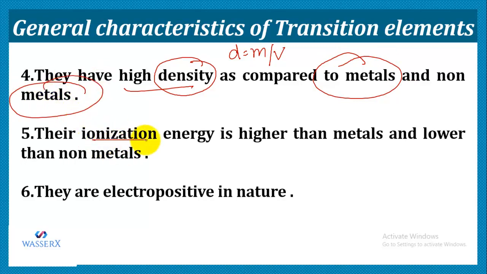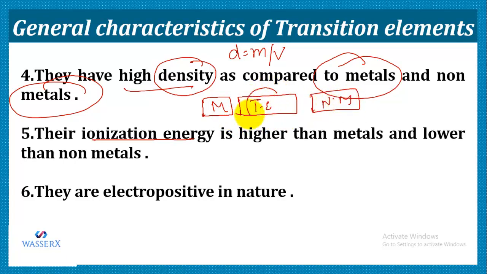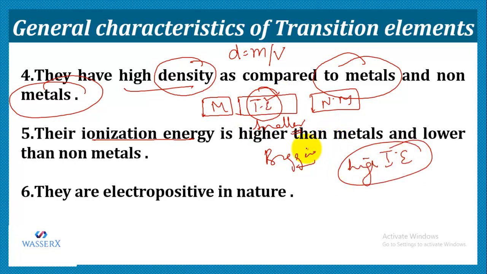Now let's talk about their ionization energy. We know that we have metals, then transition elements, and then non-metals. If we compare their sizes, transition elements are smaller than metals, but they are bigger as compared to non-metals. So we can say that as compared to metals, the transition elements possess high ionization energy, but in comparison to non-metals, they have low ionization energy.